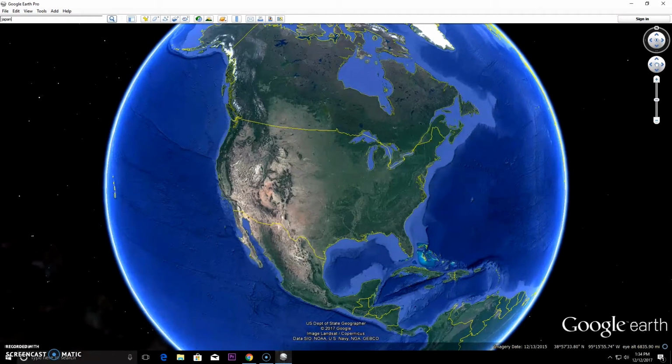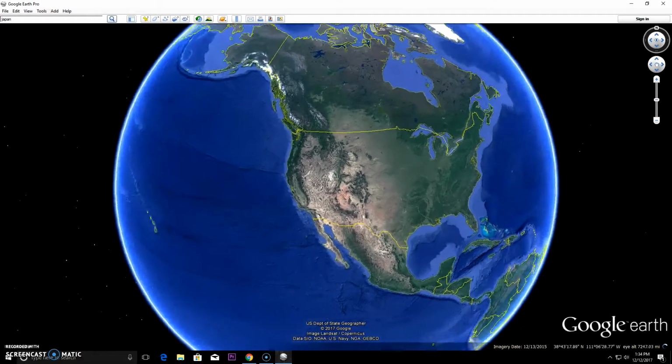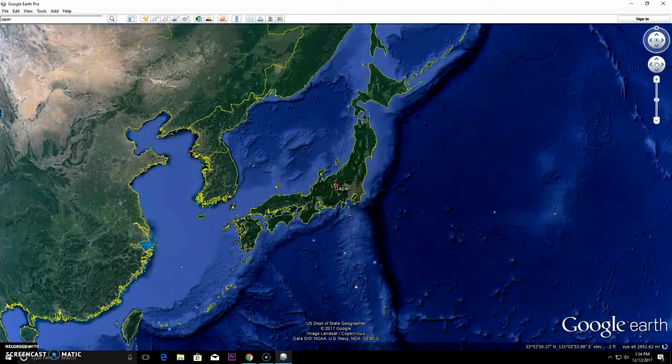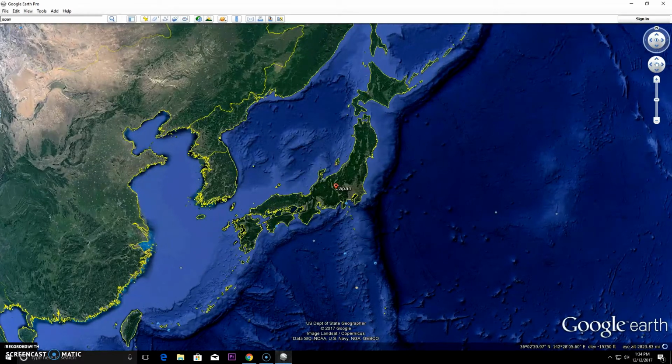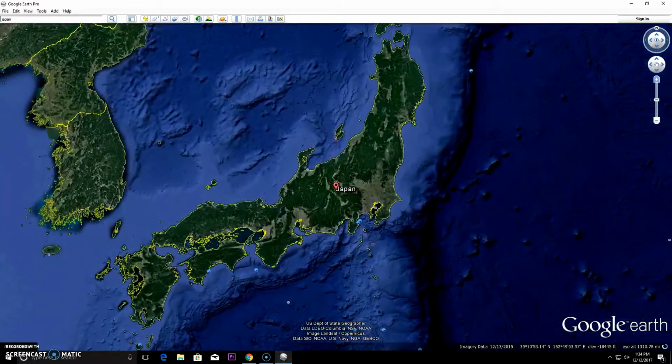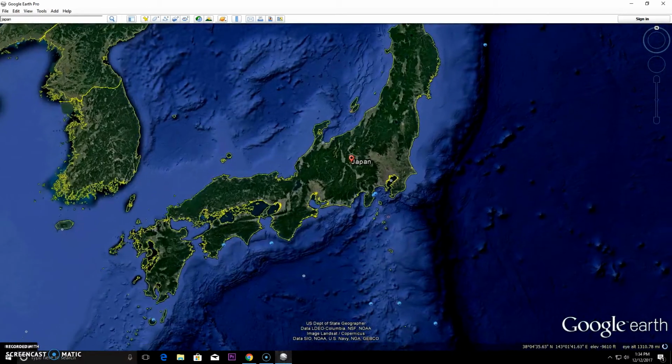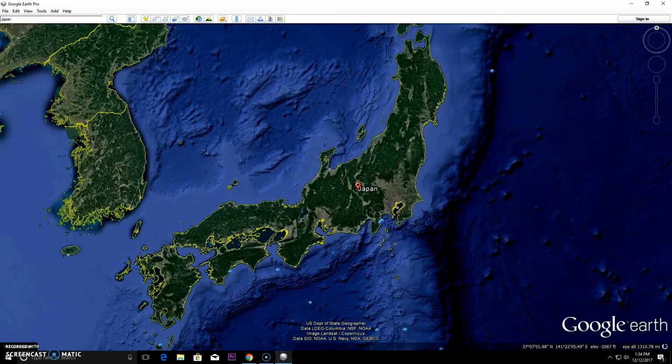So recording, and then 3, 2, 1, execute the search, and it will move the planet around and show you your particular country. You're hopefully going to get something a little bit smoother than that, but that little move right there and then a couple seconds after and then stop your recording would be really nice. Perhaps zoom in a little bit so that we can see more detail, although it did zoom to where we could see the entire country. So unless you wanted to show a little bit more detail right there, that would be a pretty good stopping point. But you want it to be as smooth as possible and as uncluttered as you can make it.